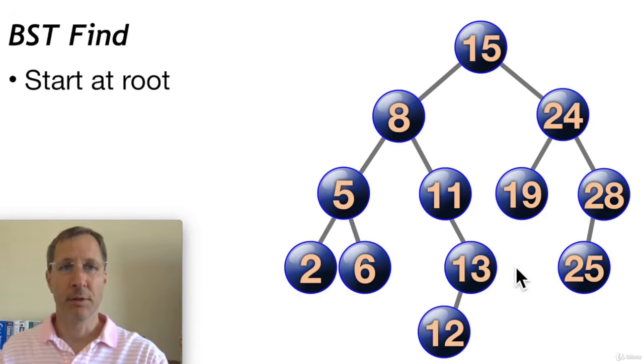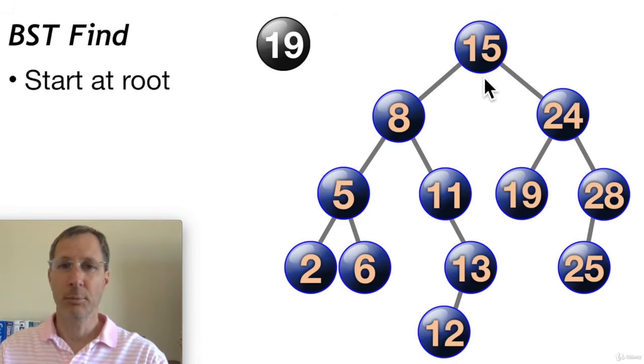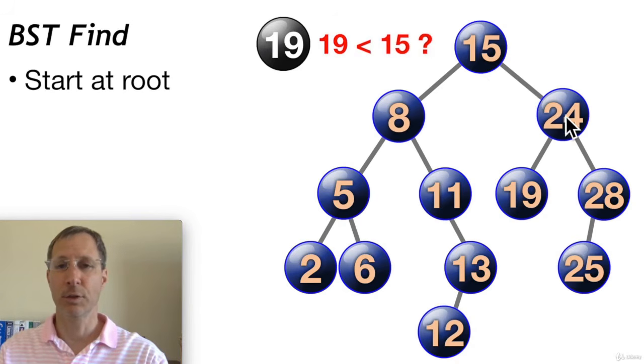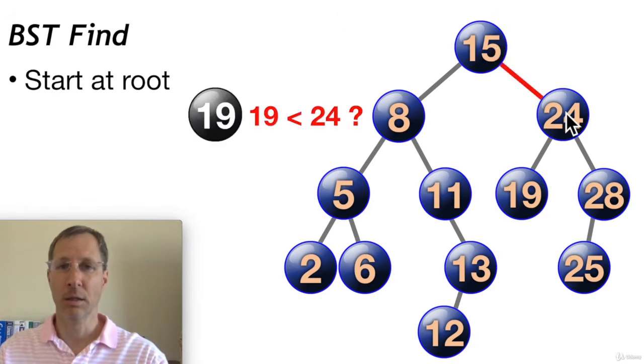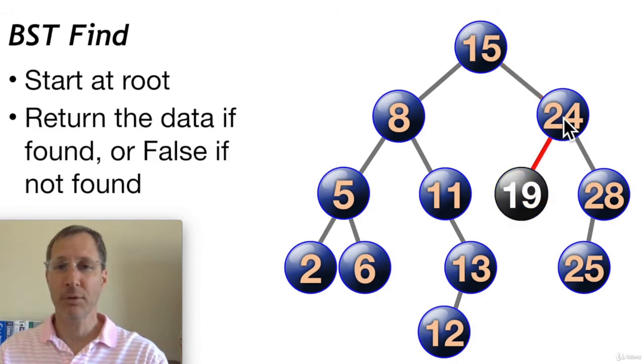Now let's look at the find method. Again, with find, we'll always start at the root. Here it's 15. And we're going to do comparisons. So if we want to find 19 in this tree, we're going to start by comparing 19 to 15. Is 19 less than 15? No, it's greater. So we descend down the right subtree. And then we compare 19 to 24. 19 is less than 24, so we go down 24's left subtree. You can see how with each comparison and decision we descend down one subtree, that cuts in half the number of remaining possibilities to locate an item.